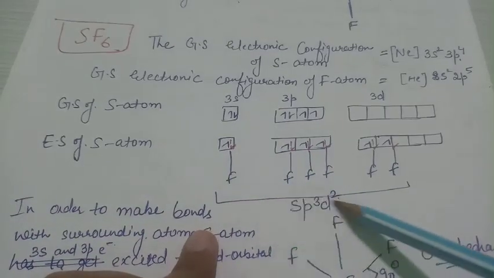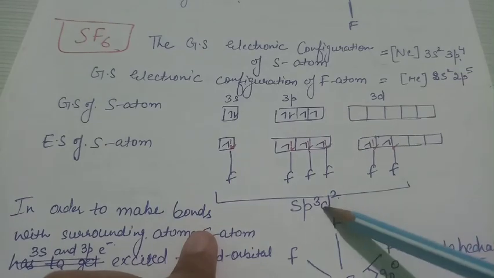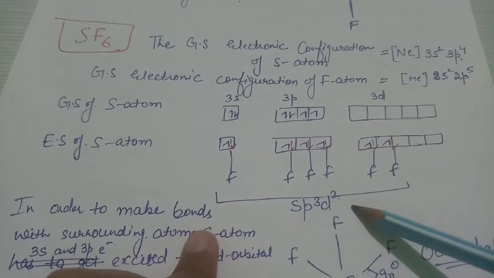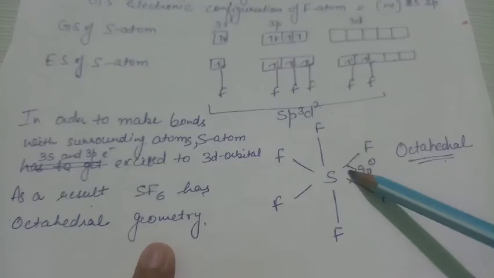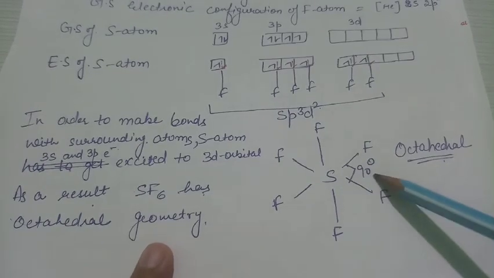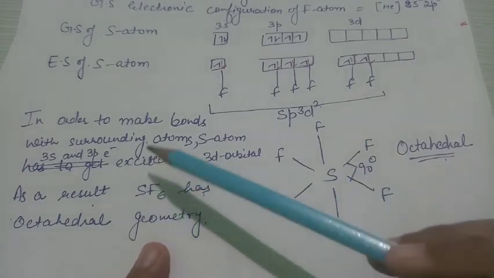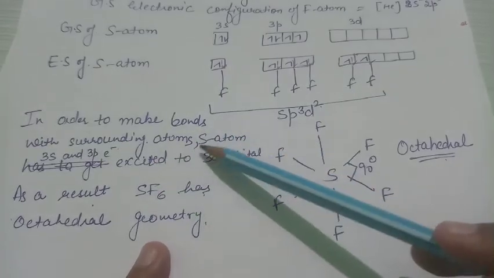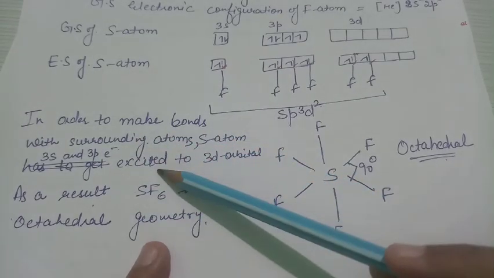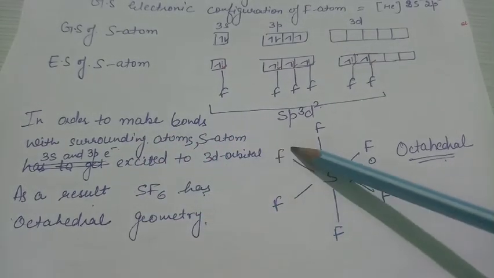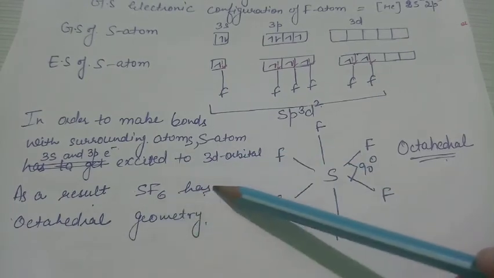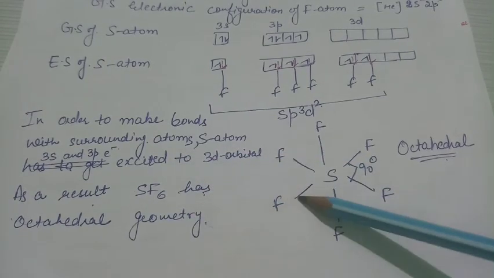So the hybridization becomes sp3d2 type. The geometry is octahedral. Each bond angle will be 90 degree. Now in order to make the bond with the surrounding atoms, electrons of 3s and 3p are excited to 3d orbital. So SF6 has octahedral geometry.